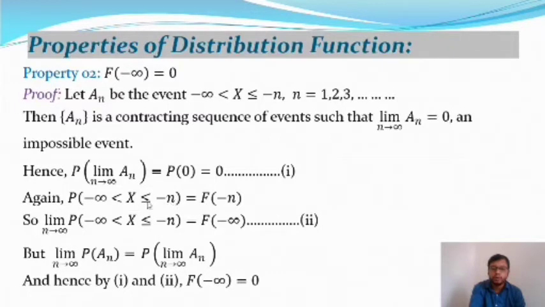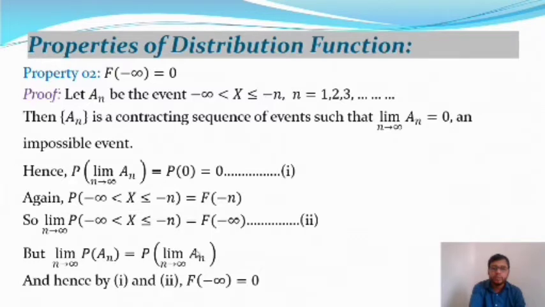So from the above we get this after taking limit as n tends to infinity. And there is a property of the limiting value: limit n tends to infinity probability of A_n is equal to probability of limit n tends to infinity A_n. This is actually a property of probability theory, which I have already mentioned in the previous class.